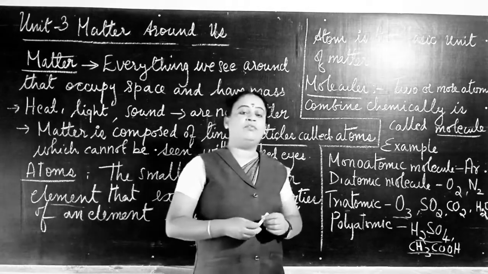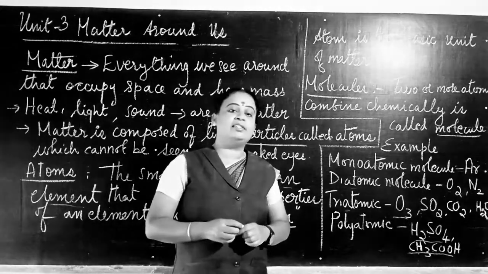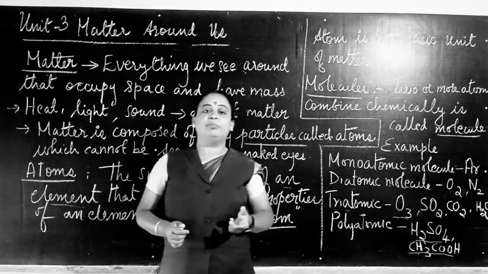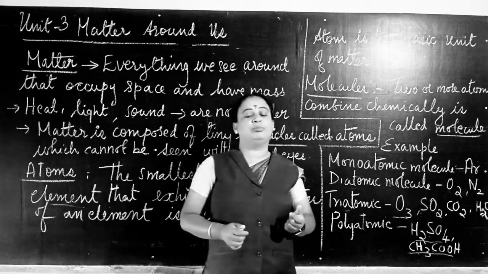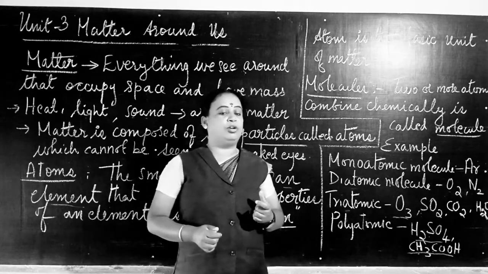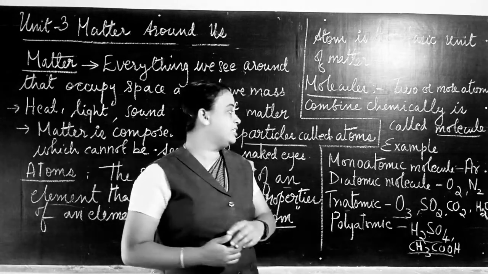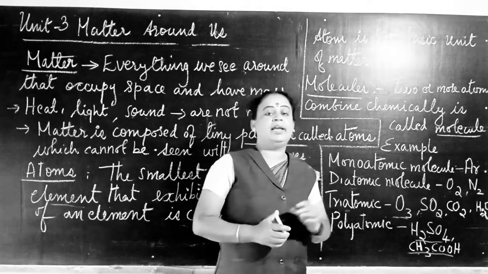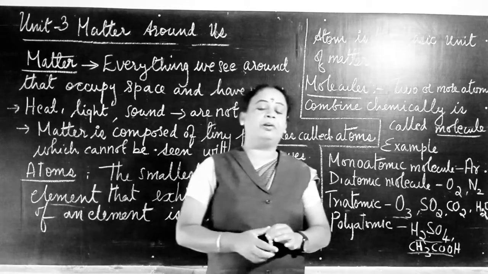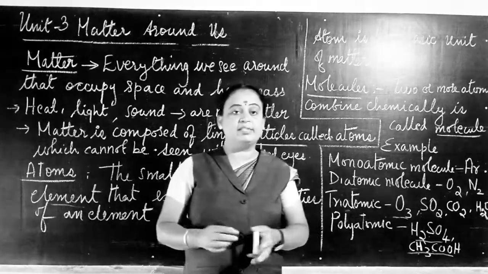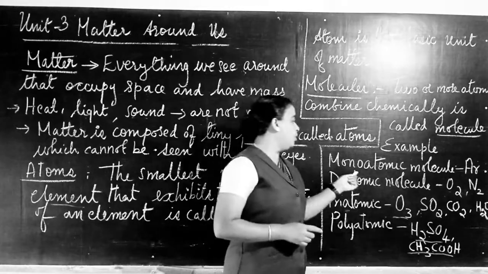Based on the number of atoms, molecules are classified as monoatomic molecule, diatomic molecule, triatomic molecule, and polyatomic molecule. A monoatomic molecule means only one atom will be present. I can give you the example of inert gases, like argon, krypton, xenon, radon, etc. They are all inert gases, so they are examples of monoatomic molecules.